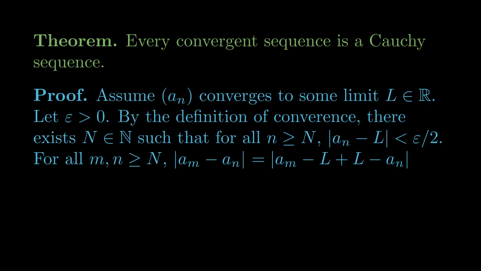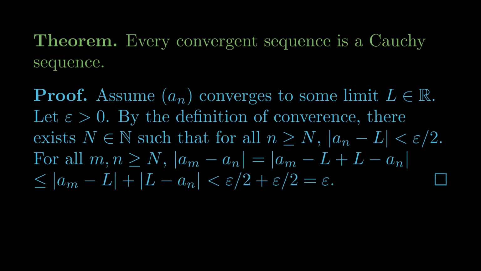We're connecting the difference between a_m and a_n to the two differences between a_m and L, and a_n and L. It is less than or equal to, by the triangle inequality, the absolute value of a_m minus L plus the absolute value of L minus a_n. And the order of those terms doesn't matter because they're all inside absolute values. And each of these we've taken to be less than epsilon over 2, and so the whole thing is less than epsilon.